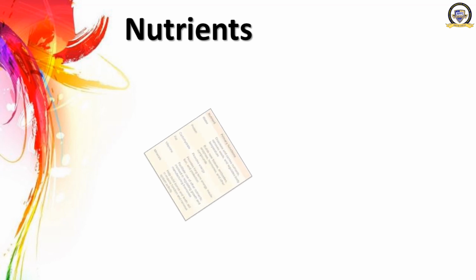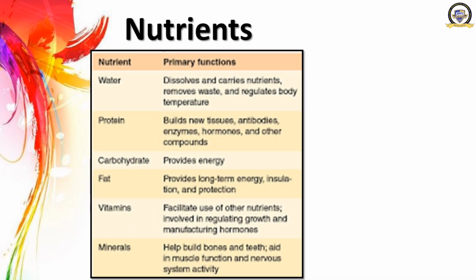Okay, here is a chart for you which states different nutrients and their primary functions. Let's have a look at this table. First one, water. Its main function is that it dissolves and carries nutrients, removes waste and regulates body temperature.